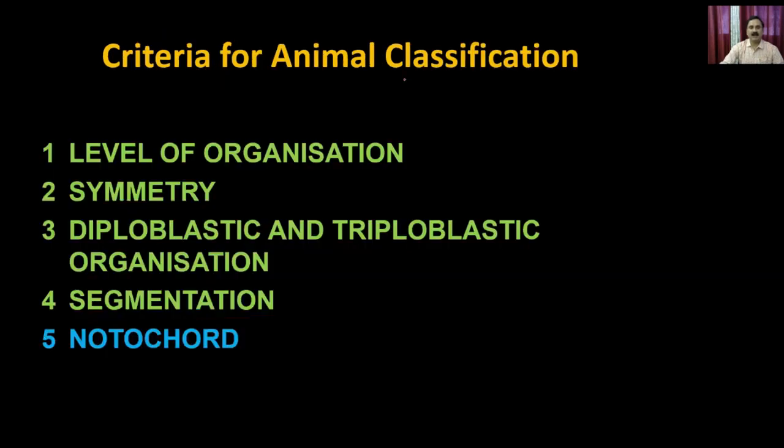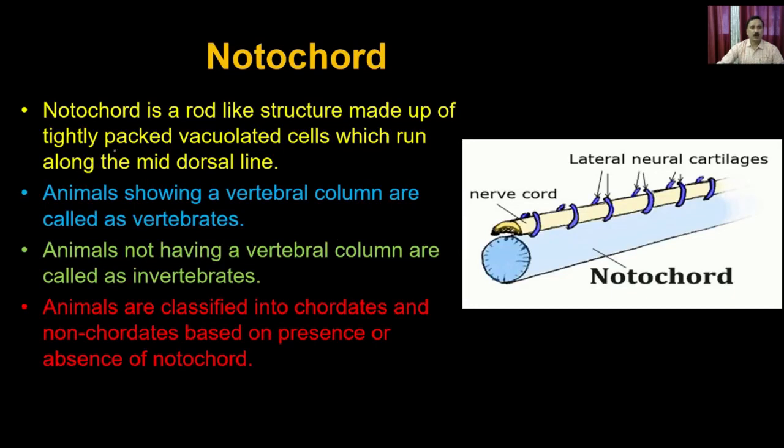Now the second is that you can also use the notochord, whether the notochord is present or absent. Now the first question comes: what is the notochord? The notochord is a rod-like structure, right, which supports, and is made up of tightly packed vacuolated cells, which runs along the mid-dorsal line.